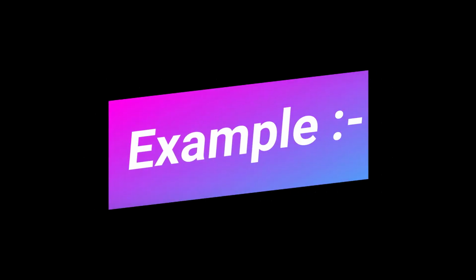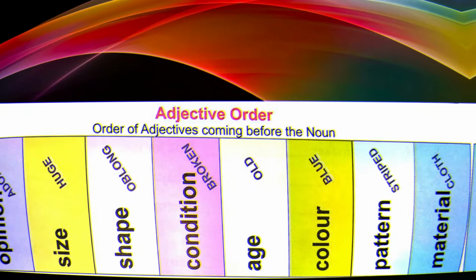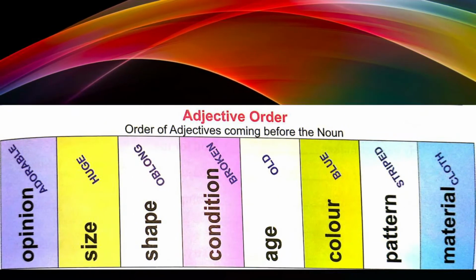An attractive new striped party gown. So here, attractive, new, and striped are the adjectives. Hence, this table shows you the order of adjectives coming before the noun.